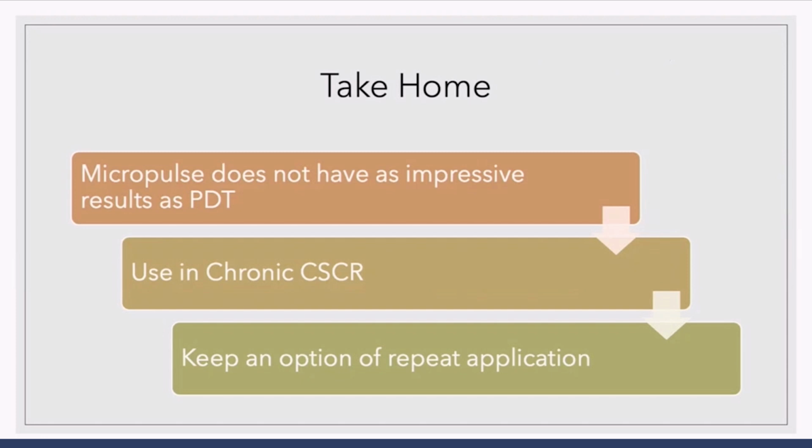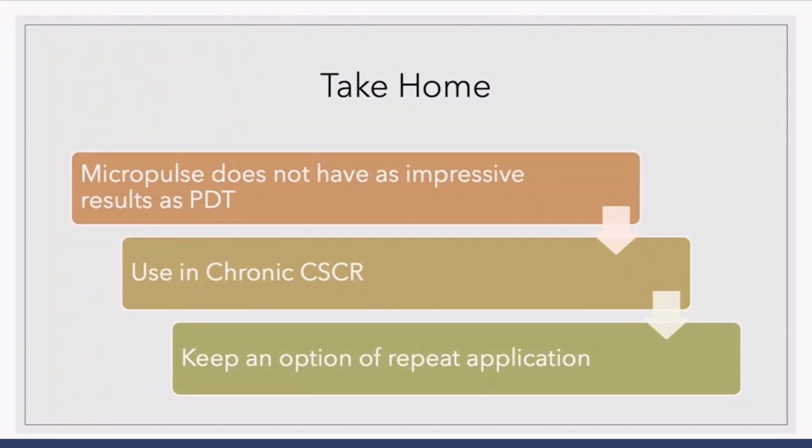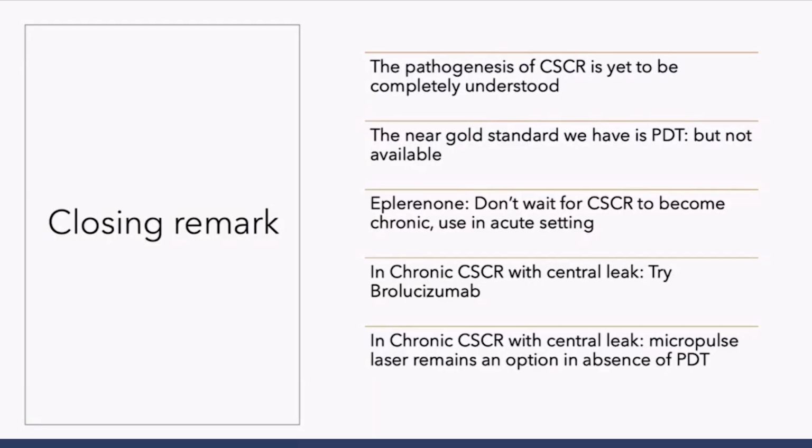It's an option I like to keep, but in a patient who presents upfront to me, I would like to treat that patient with eplerenone to prevent his conversion from acute to chronic. And we have brolucizumab as a much more effective mode of therapy when we are dealing with chronic CSCR with central leak and with cystoid degeneration. So to close, we will not take away the credit from sir for using micropulse. It's a good option, and why not? We'll keep it as an option. But I would like to treat my patients medically using eplerenone and with anti-VEGFs.